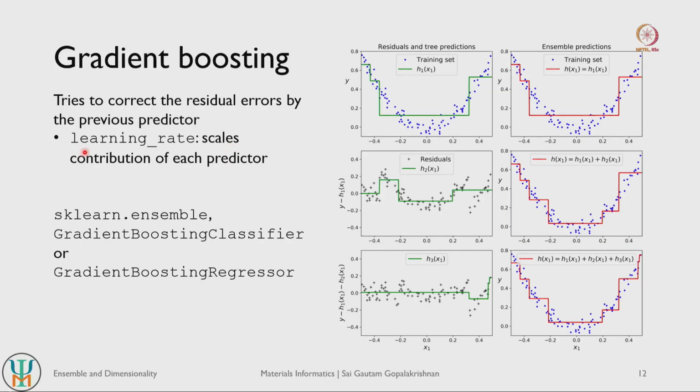There is one very important hyperparameter associated with gradient boosting, that is referred to as the learning rate. The learning rate basically scales the contribution of each predictor. Keep in mind that as we go down in the sequential learning, as we keep increasing the number of decision trees, we are trying to reduce the errors in the gradients themselves, which implies the models can become quite oscillatory.